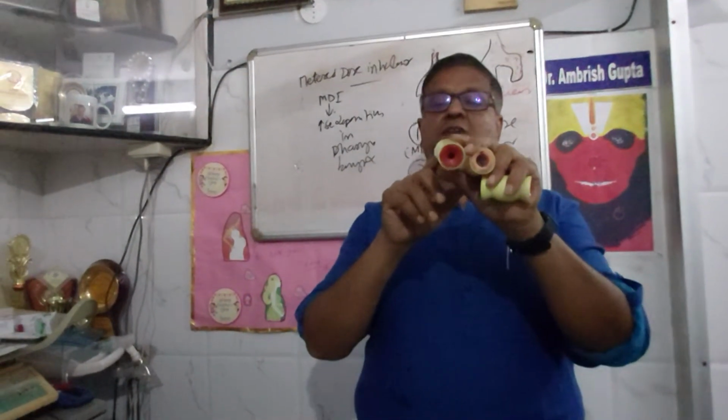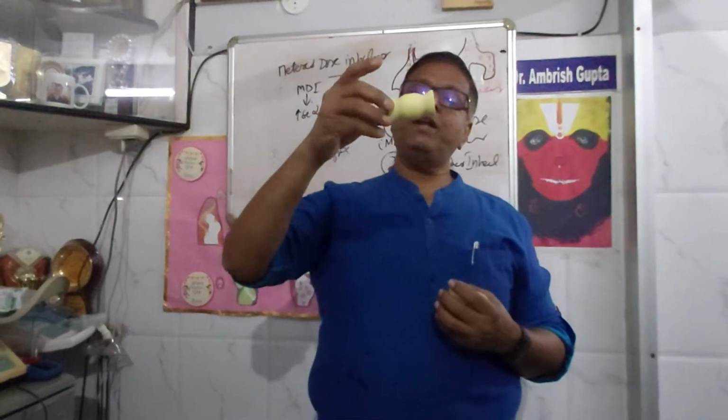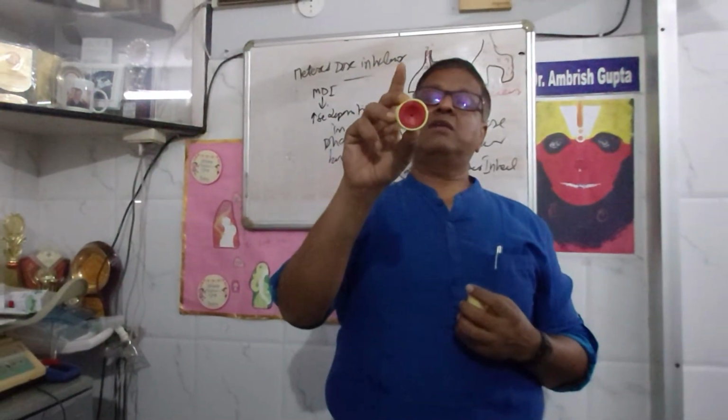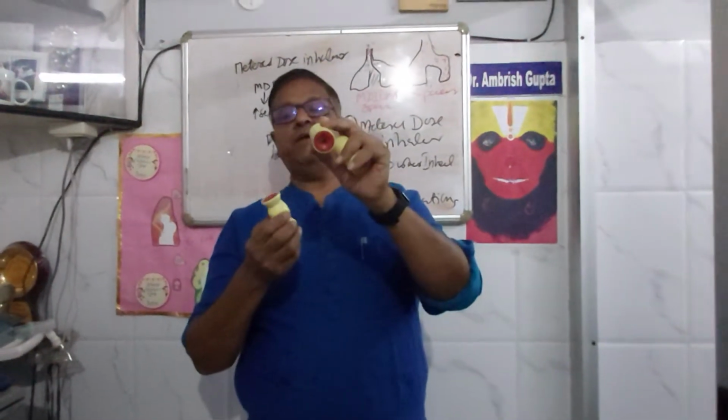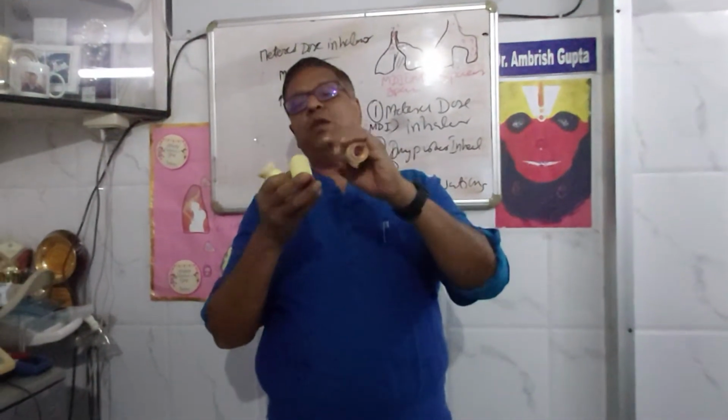Whenever there is a trigger, it will swell up, it will redden, and this is the airway of a COPD patient. You can see in a COPD patient all the mucosa is inflamed, and there is only a pinhole type of air lumen remaining behind. So this is COPD, this is hyperreactive airways, and this is normal airways.